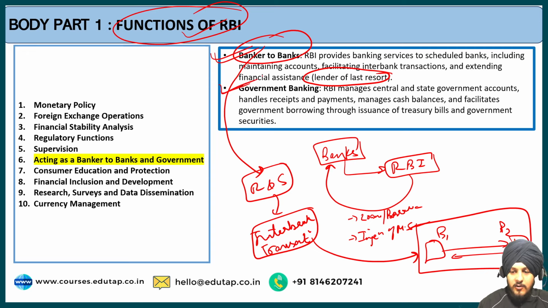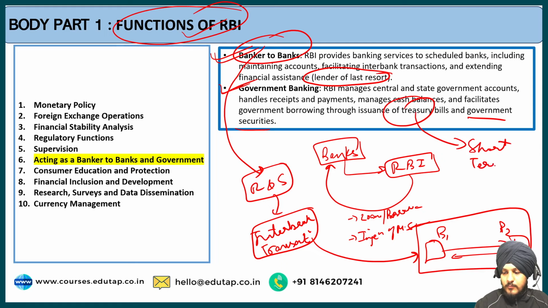The second is the government banking. So RBI also manages central and state government accounts. It also handles the receipts and the payments, manages the cash balance, and facilitates the government borrowing through issuance of treasury bills and government securities. So treasury bills are also short term government securities. These are the forms of government securities. So these are the different types of mechanisms that are regulated by the RBI by acting as a banker to the banks and the government. So I hope the point is clear to you.